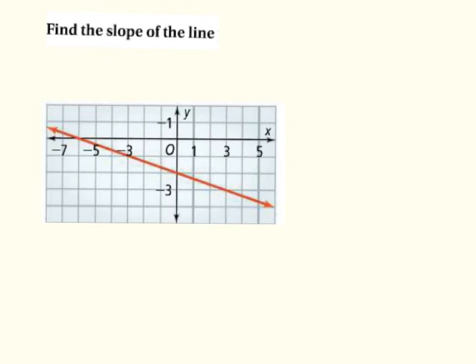Okay, finding the slope of a line if we're given the graph. So this is pretty simple. We're just counting our rise over our run. If we have to move down when we're counting our rise, so first let me pick 2 points. I'm going to pick this point because it's easy, and this point. So we pick 2 points on our line, and we need to count. And it always moves from left to right. In this case, we are moving down. If we have to move down, the rise is going to be negative.